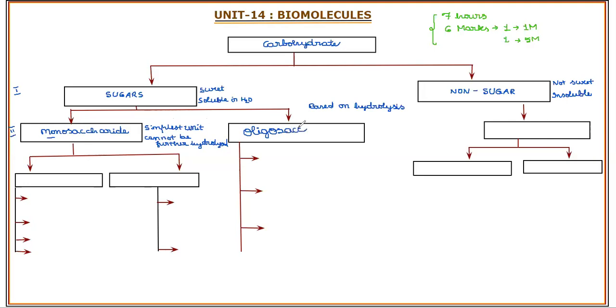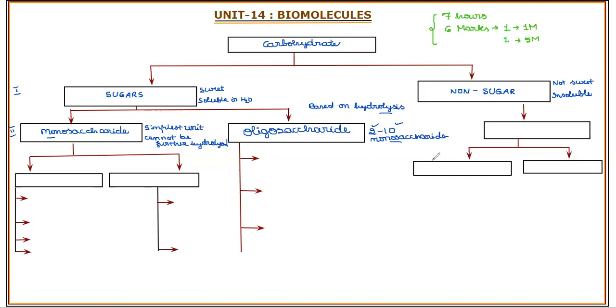On hydrolysis, this class of carbohydrate produces 2 to 10 monosaccharide units. Such carbohydrates are called oligosaccharides, meaning a few saccharide units, that is, 2 to 10.